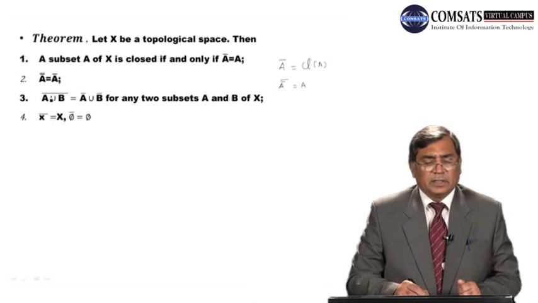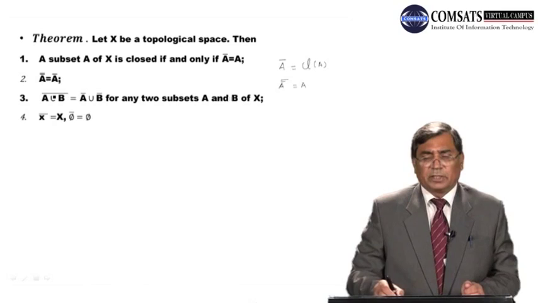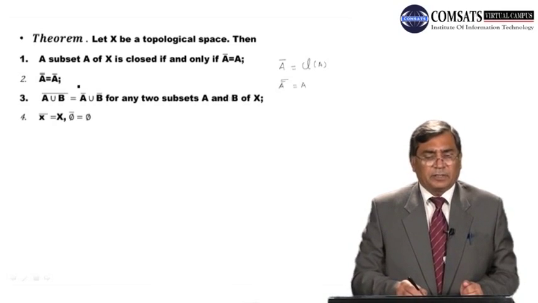The third one is closure of A union B is equal to closure of A union closure of B for any 2 subsets A and B of X. On the left hand side, first we are taking the union of A and B, then we are taking closure, but on the right hand side, first we are taking the closure of A and the closure of B, and then we are taking the union. So we are commuting actually.